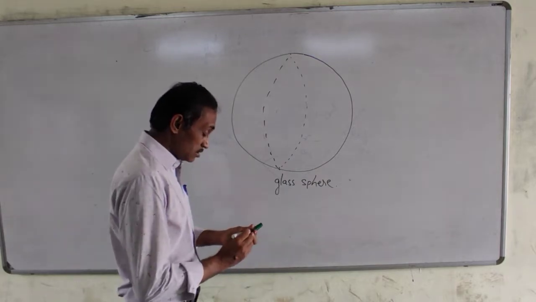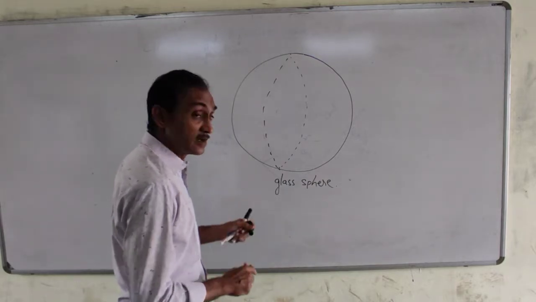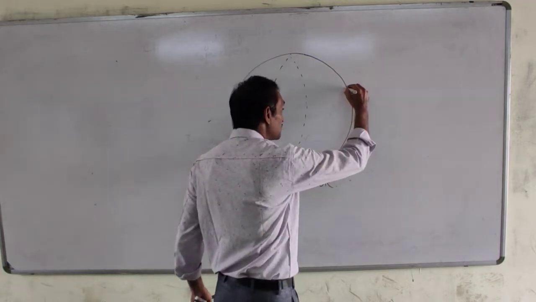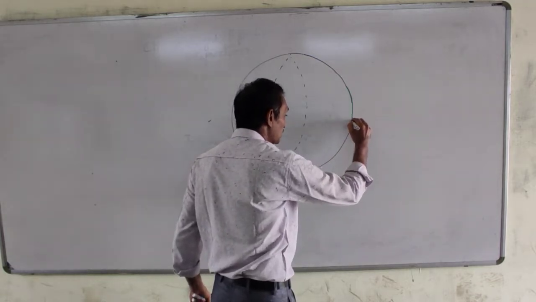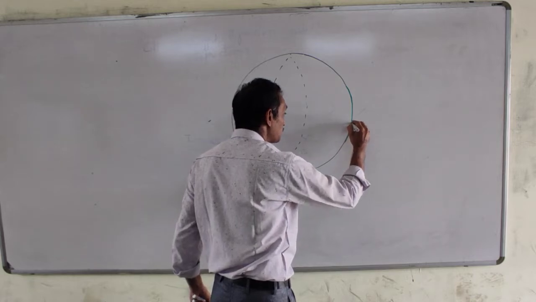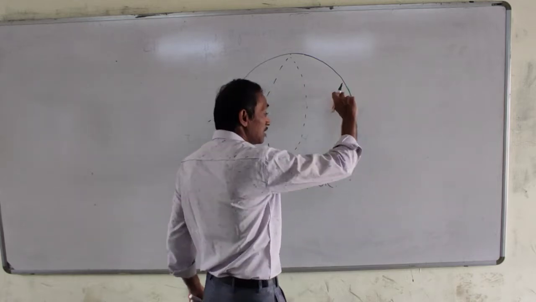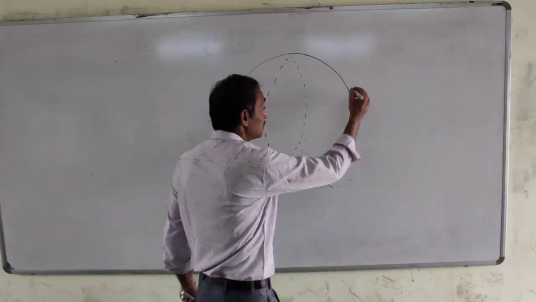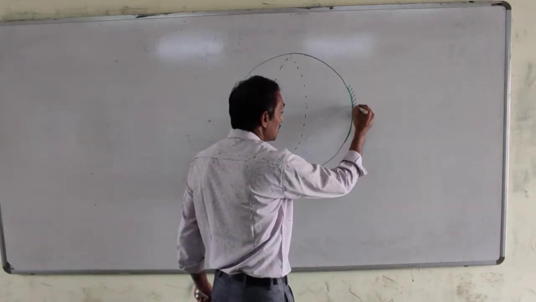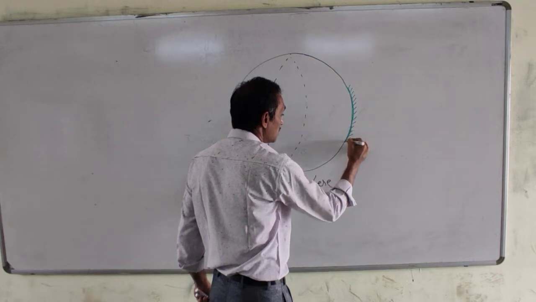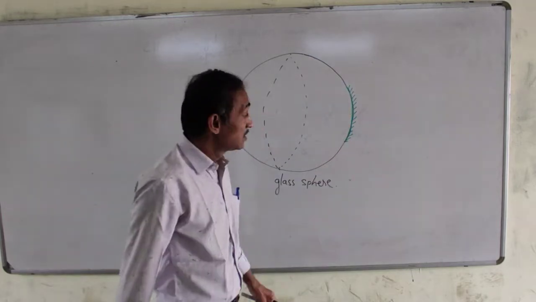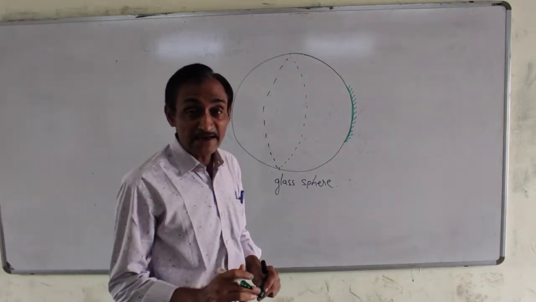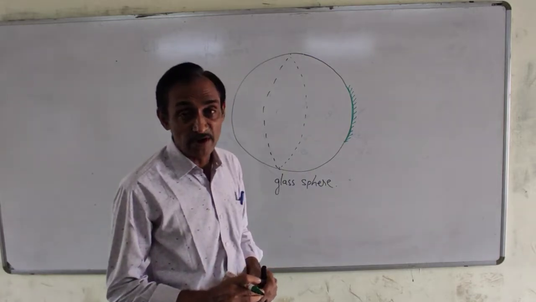So, if I make the internal surface of this glass sphere, this part, reflecting, then this small part acts as concave mirror.